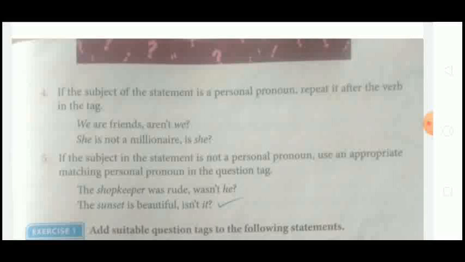See, the shopkeeper was rude. Here the word given is shopkeeper, the noun itself. But in the tag we will not write wasn't shopkeeper. In place of it, we will put an appropriate personal pronoun: he. Wasn't he? The sunset is beautiful, isn't it? Here sunset is the noun, but in its place we used the personal pronoun it.